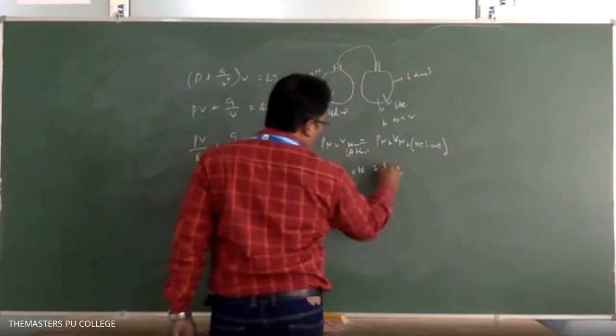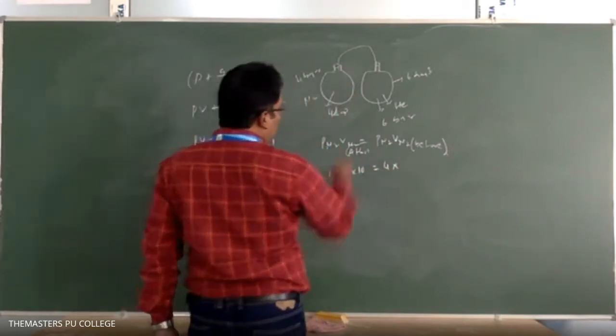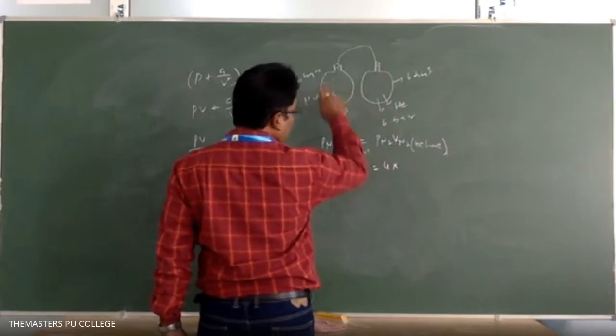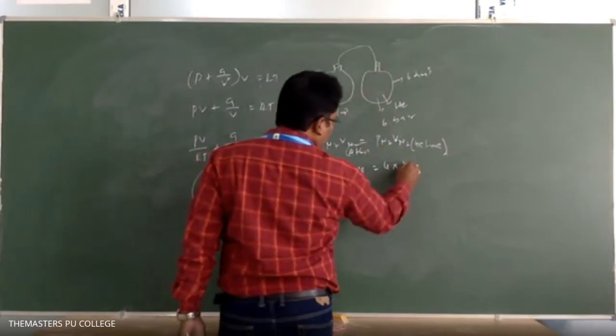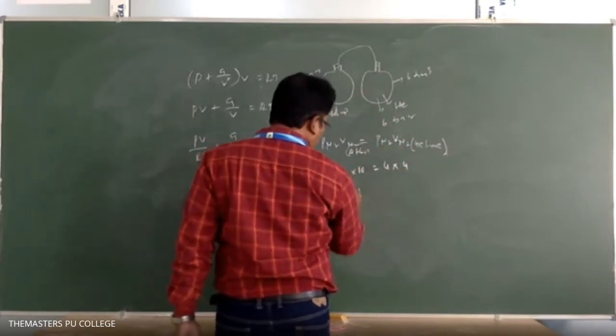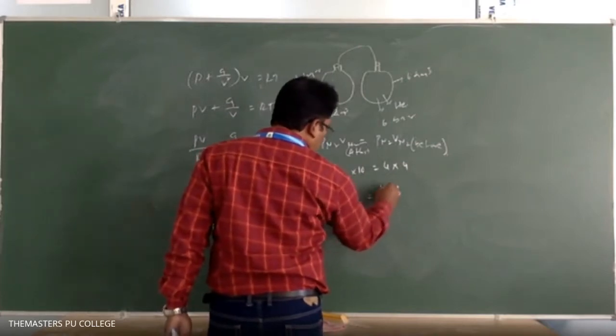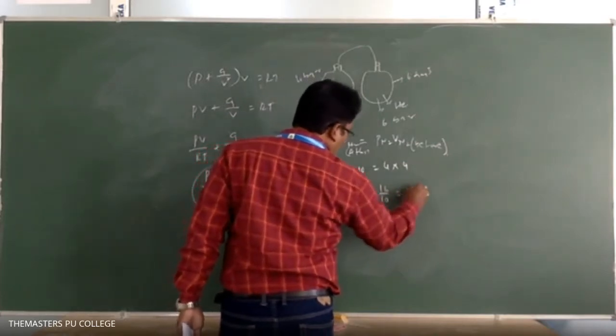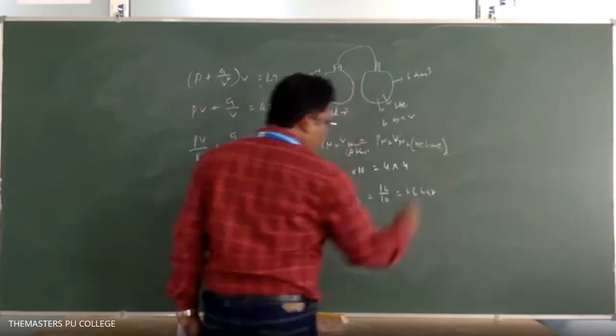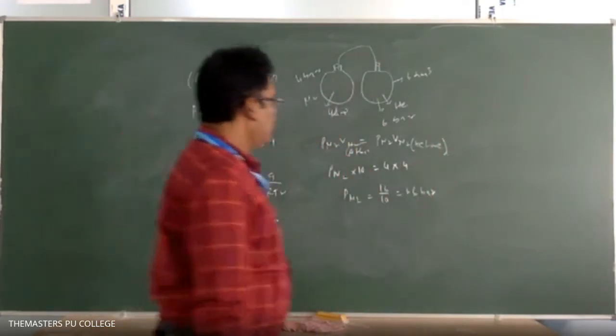What is that here? 4 bar into the volume of the nitrogen before connecting, which is 4. So from this, Pn2 is equal to 16 by 10, which is equal to 1.6. Now you understand? Yes, sir.